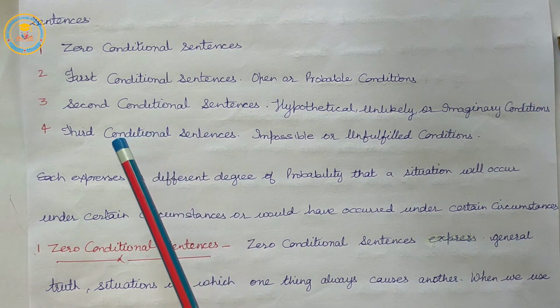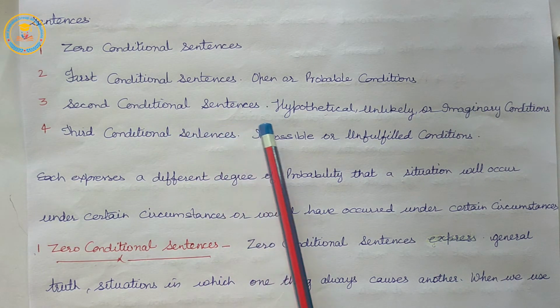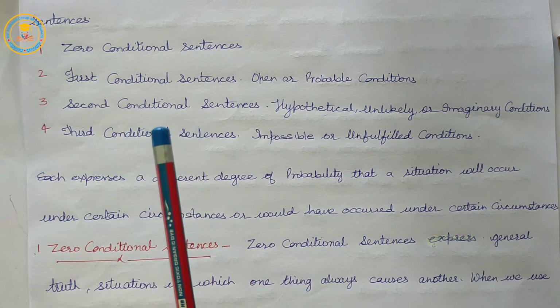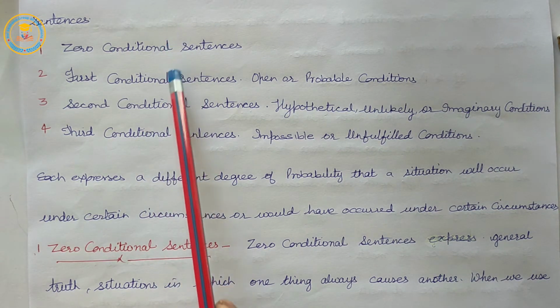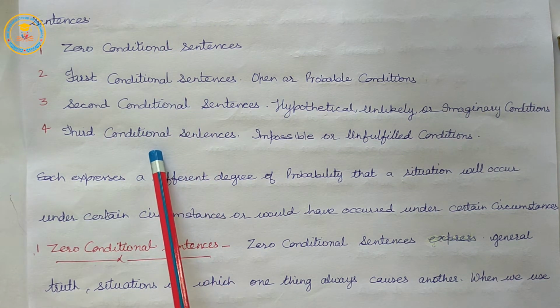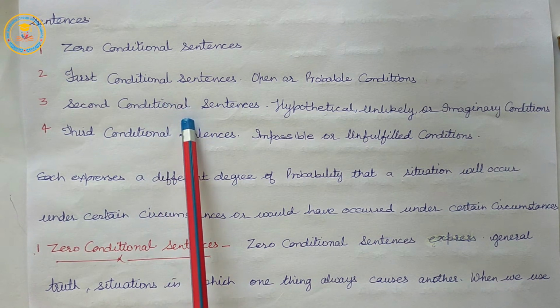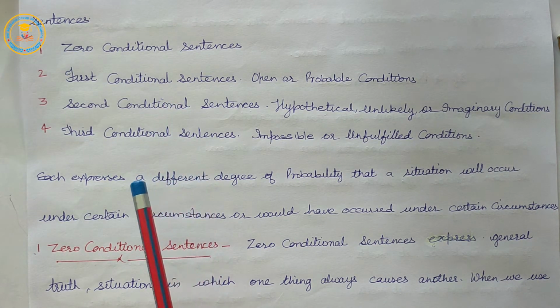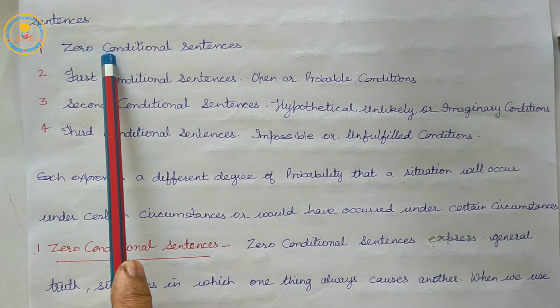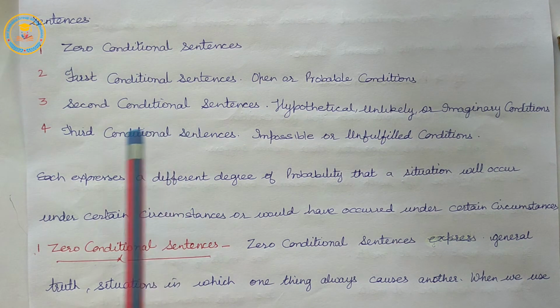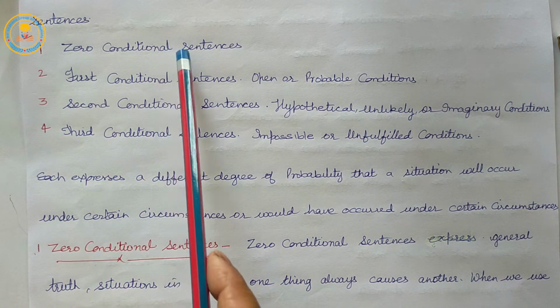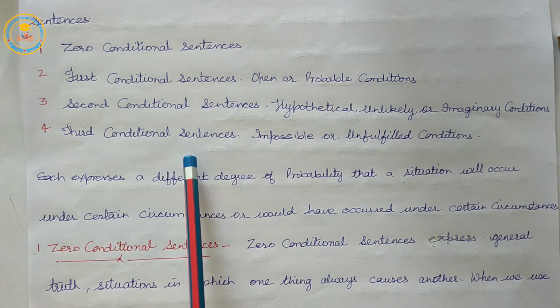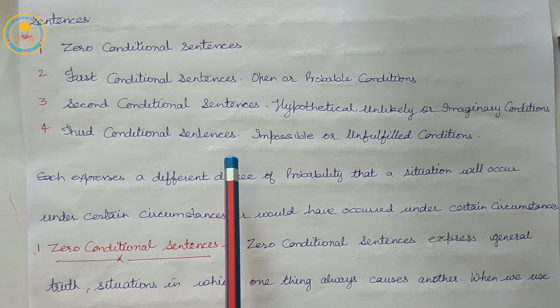Pay attention to verb tense when using these different conditional sentences or modes. We use a comma after the if clause when the if clause precedes the main clause.